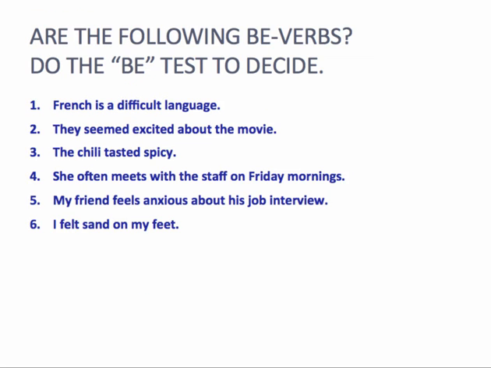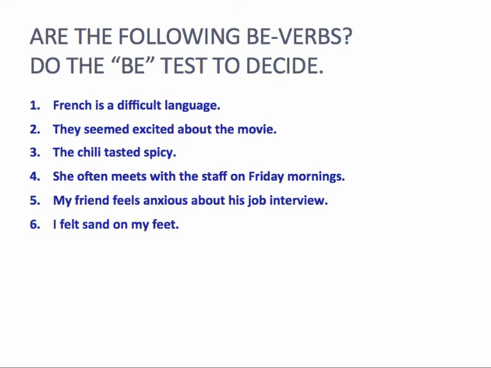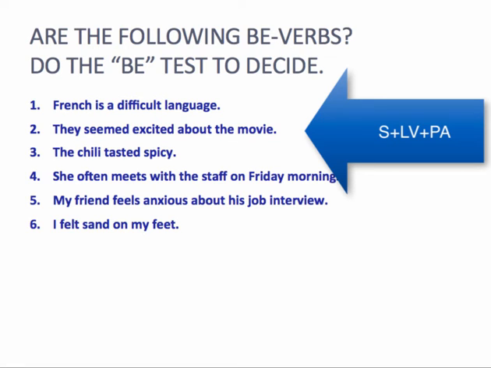So to look at a few more examples, French is a difficult language. Yes, so we have the subject French. We have a linking verb, is. It is followed by a noun phrase, a difficult language. So that is S plus LV plus PN. In number 2, they seemed excited. They are excited. The be verb substitution works. So number 2, yes, seemed is a linking verb.